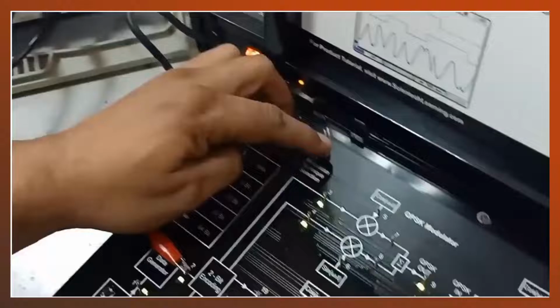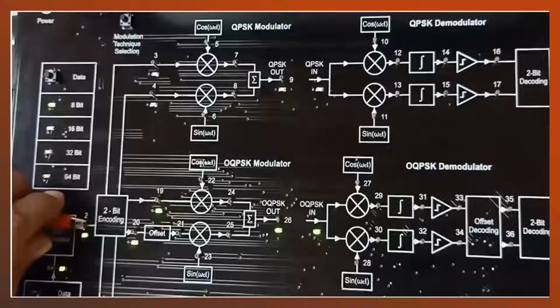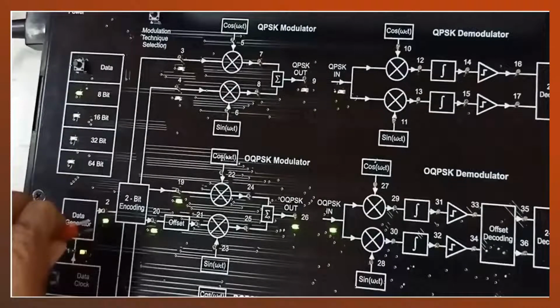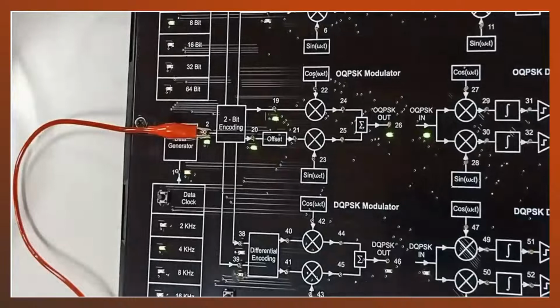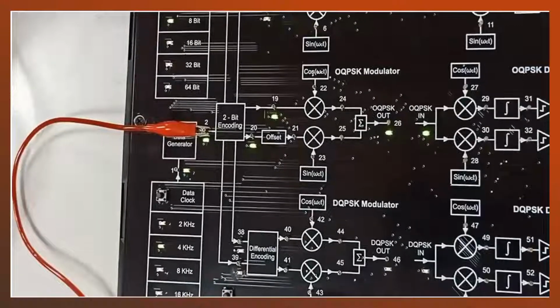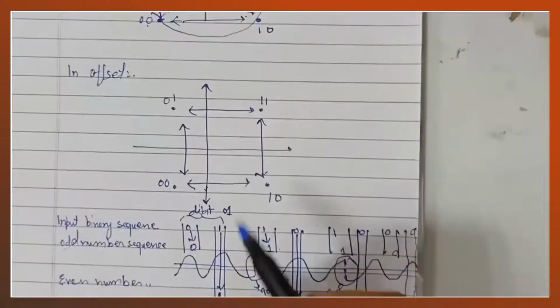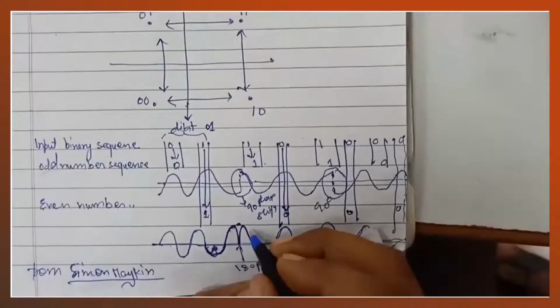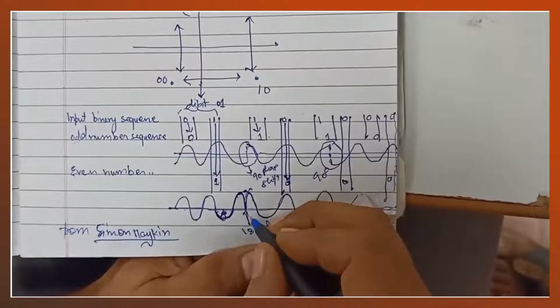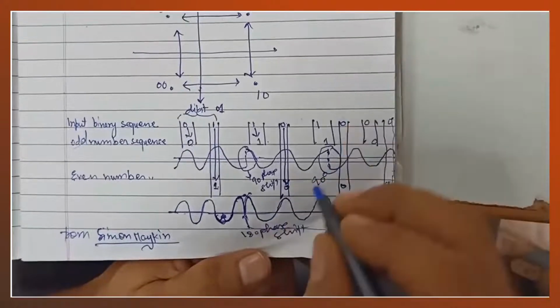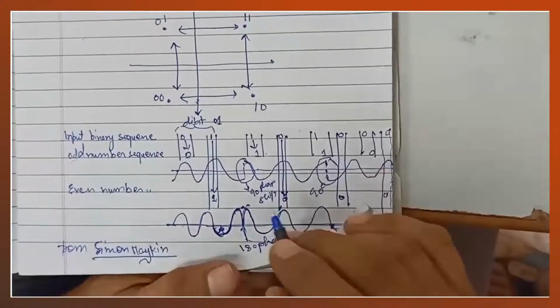Now we switch to the offset QPSK. The input is the same. Here in offset QPSK we shift the signal of one parallel branch by T by 2 duration.